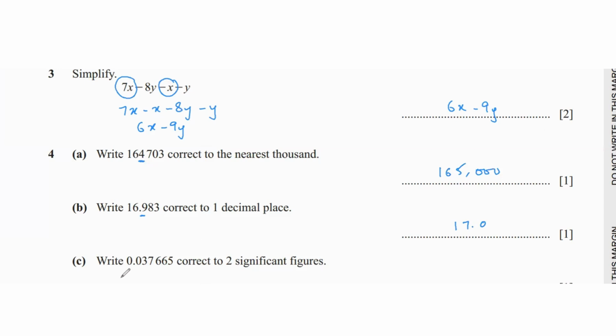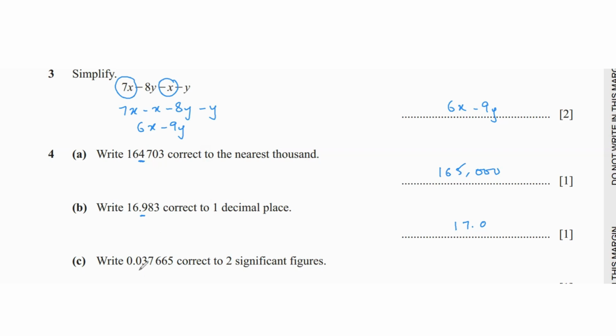Then next part says write 0.037665 correct to two significant figures. Remember that when we're doing significant figure questions, if you have a decimal number beginning with zeros, like in this case, it's beginning with 0, then 37665, leading zeros do not count as significant figures. If there was a 0 in between these numbers, then yes, that would count as a significant figure.